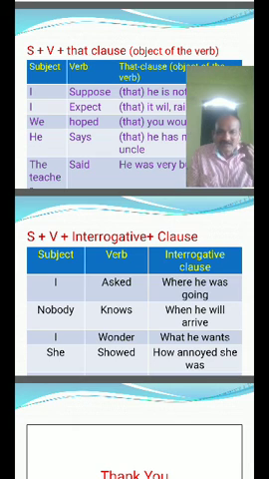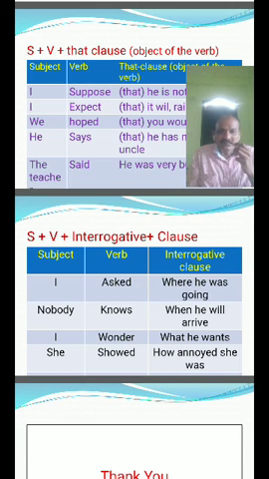And the most important one: subject plus verb plus interrogative clause. I asked where he was going. Nobody knows when he will arrive. I wonder what he wants. She showed how annoyed she was.